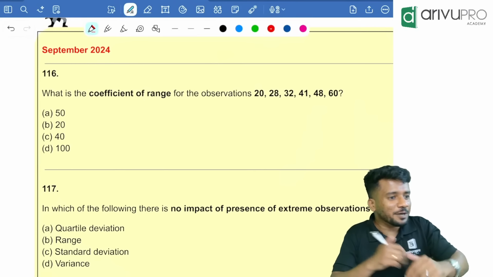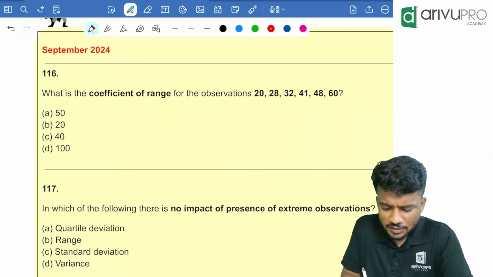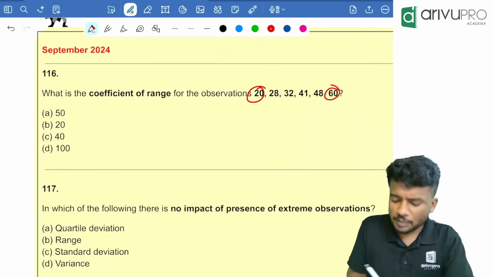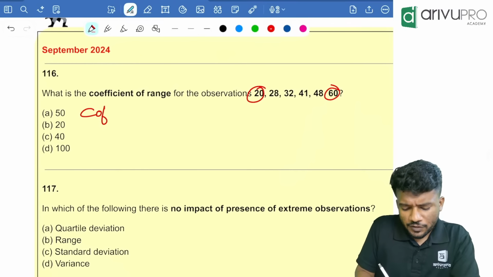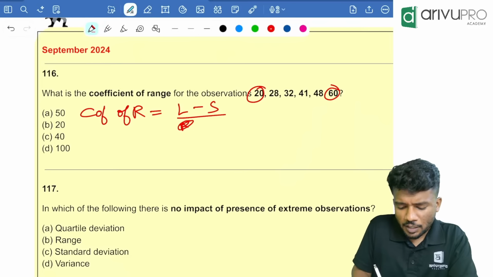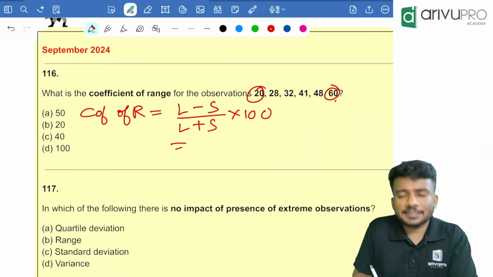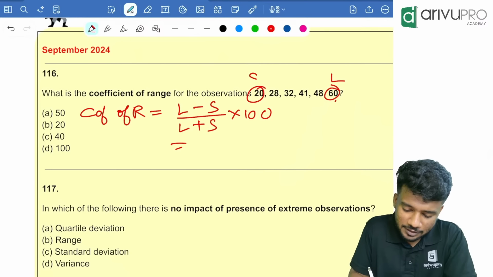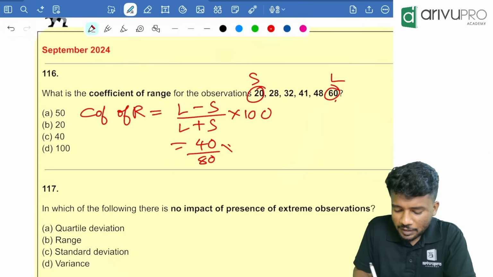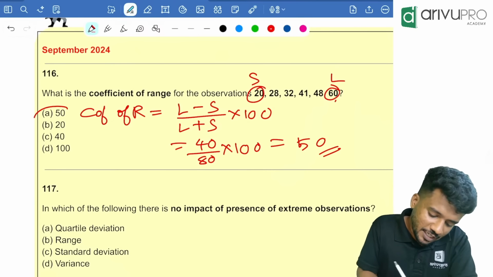Next one, people. What is the coefficient of range for the observations given here? Which is the largest value? 60. Which is the smallest value given here? 20. So what is coefficient of range? Largest minus smallest divided by largest plus smallest into 100. Largest is 60. 60 minus 20 is 40, divided by 80, into 100, which is equal to 50. Option A is your answer.